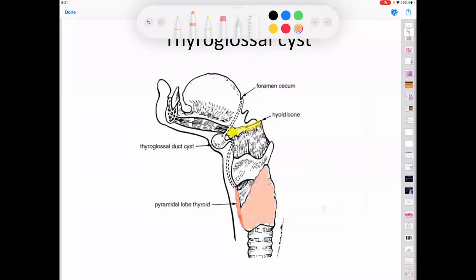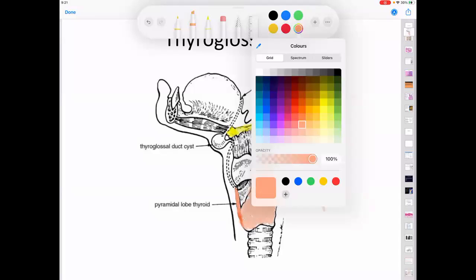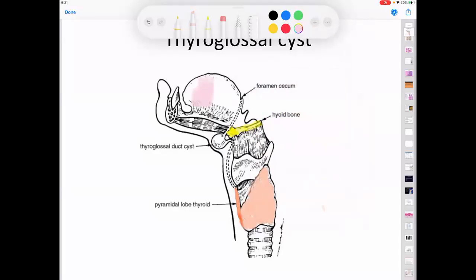What is the thing that I am trying to color? Pyramidal lobe. It's marked. Good. So if this is the pyramidal lobe, then let me mark this one also. Okay, let me mark this one also. I hope all of you will take a snapshot of this picture after I have completed this coloring.